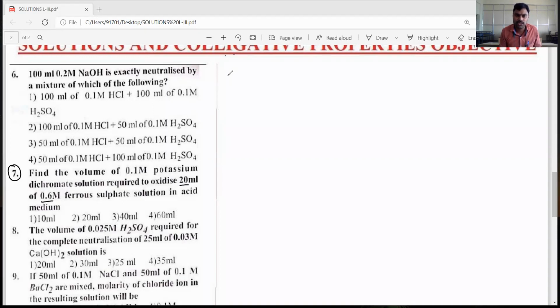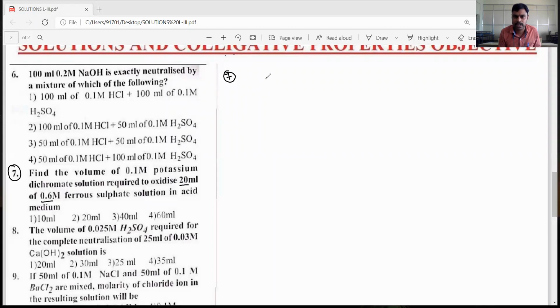First you have to write the balanced equation. This is a model question like the second one we did, a neutralization-type formula. You can solve this question using M1V1 by N1 is equal to M2V2 by N2, or otherwise, the number of equivalents of oxidizing agent is equal to the number of equivalents of reducing agent.